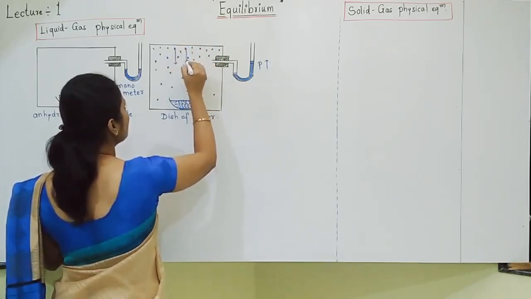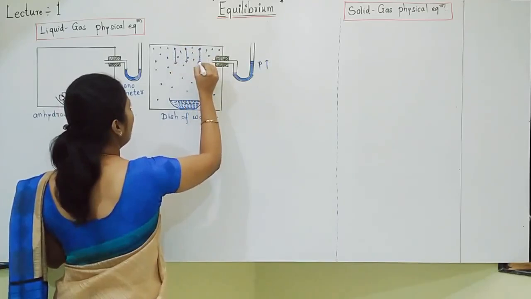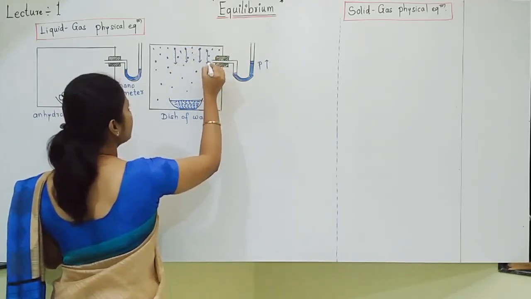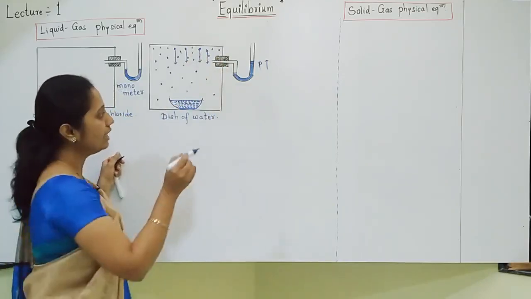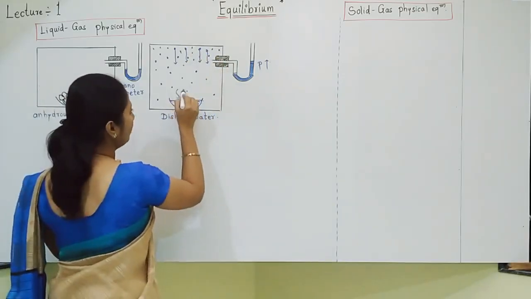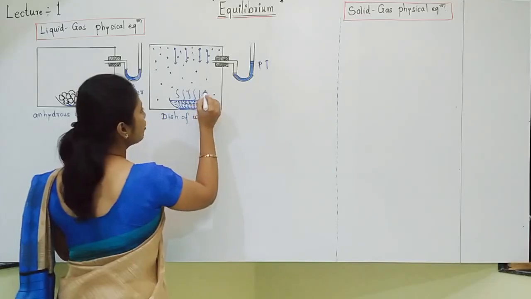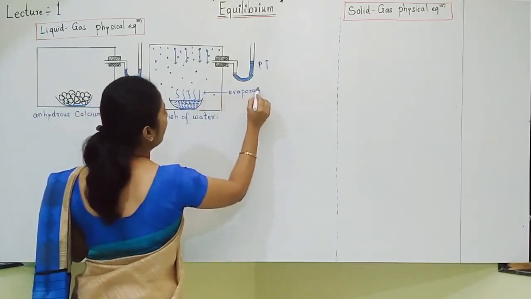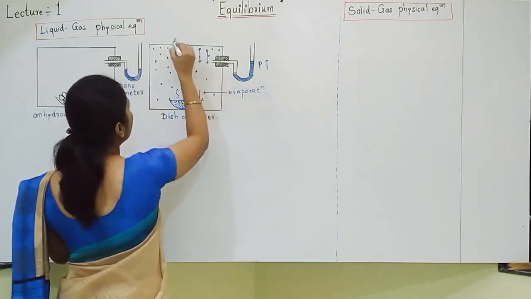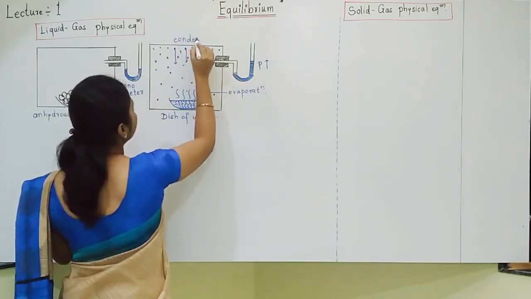The reverse process of evaporation is that water vapors will condense to give water again. So initially the process going on was evaporation. Afterwards condensation starts.